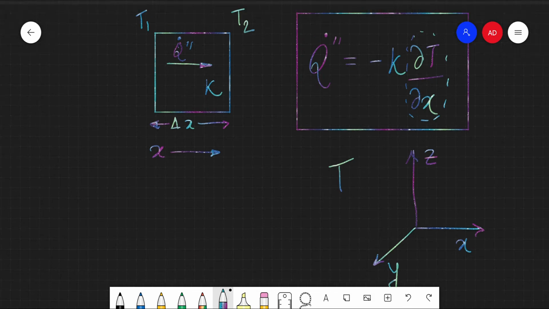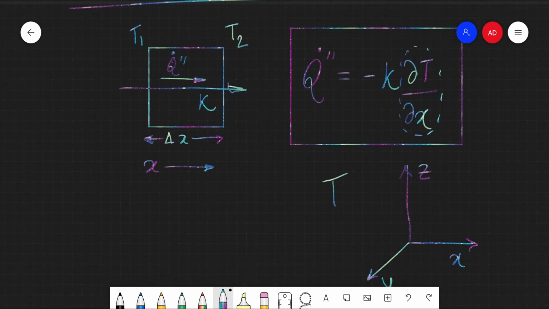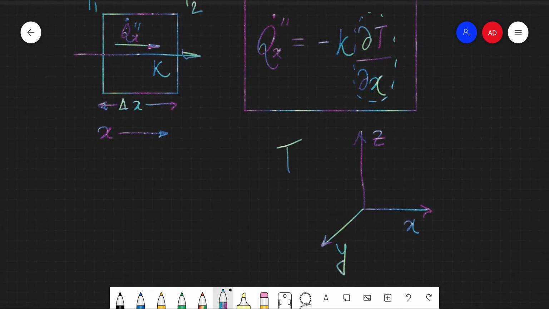But for our purpose, since we are considering a single dimension, we are considering one dimensional heat transfer, so we will represent this as x, which means that this is the heat flux in the x direction, right? We are not concerned with the heat flowing in the y direction or in the z direction, but this is just with respect to the x direction, which is why this is the partial derivative of temperature with respect to the x direction, right?